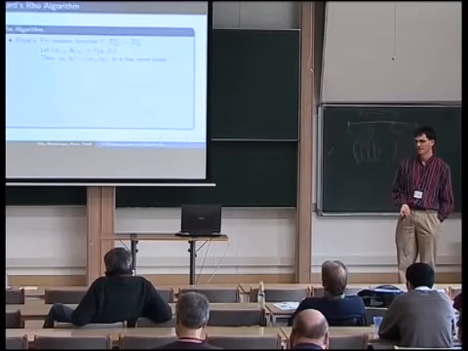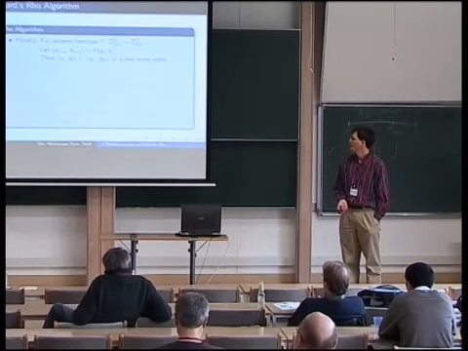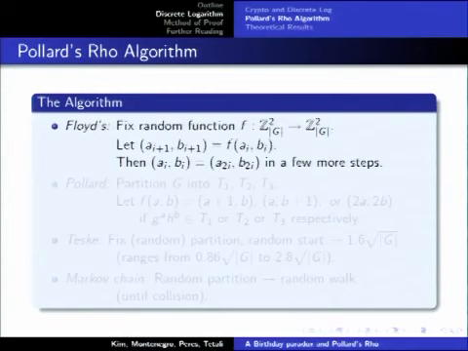So the way that's gotten around is by using a method called Floyd's cycle finding algorithm. Basically we add a deterministic bit to it. We choose a function at random and fix it, and then the new pair a, b that we're going to be working with will just be the output of that function given the previous input.